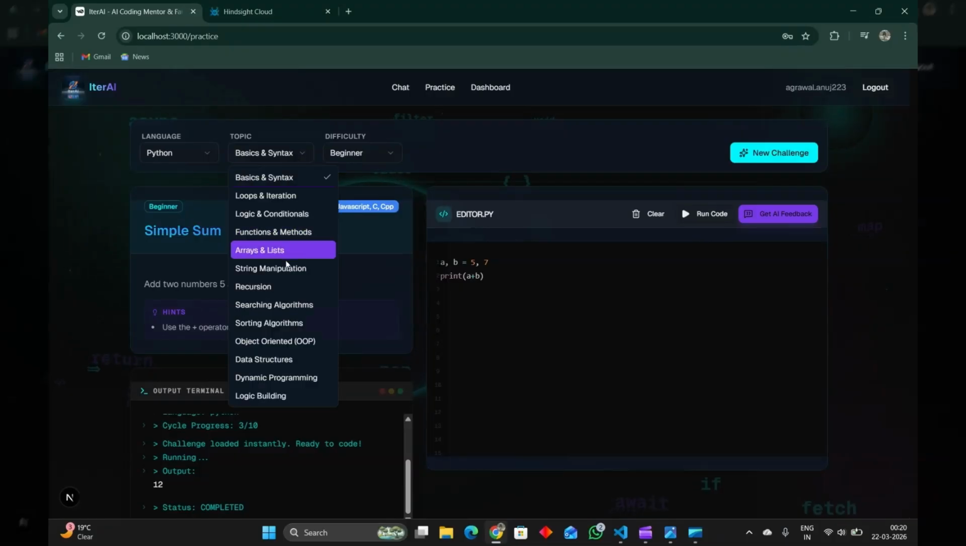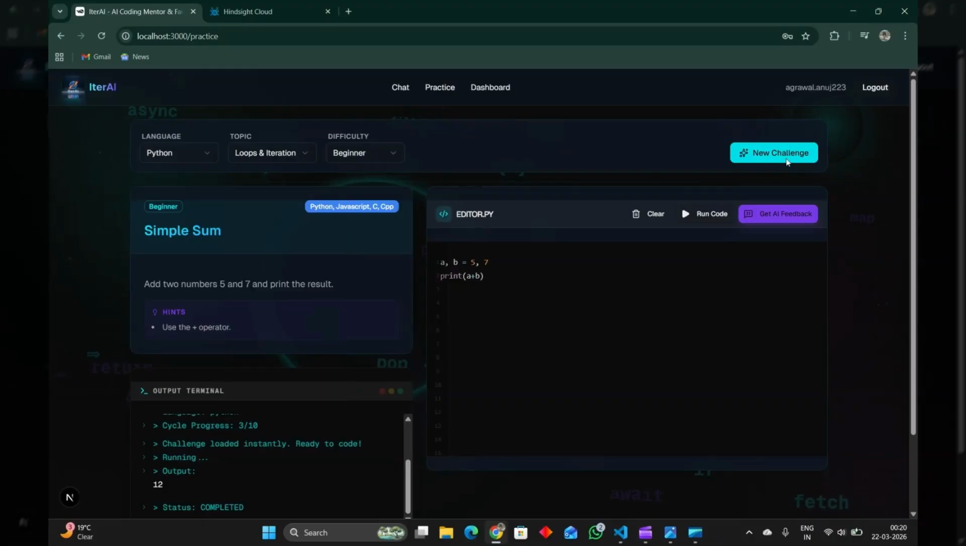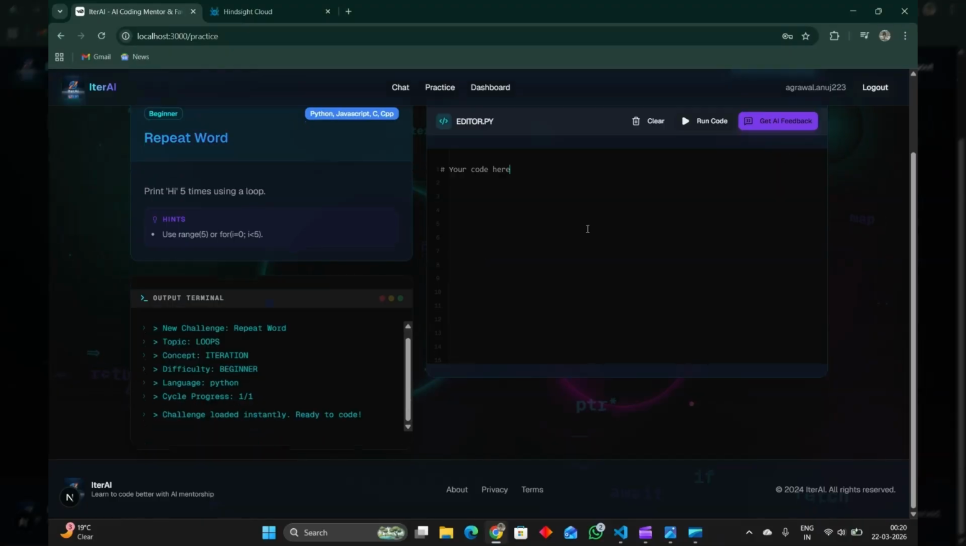Suppose we move on to a different topic, that is loops. We generate a new challenge and we get a looping challenge. We'll code for that. Print i. We can run it and see the output, and we can get the AI feedback also.